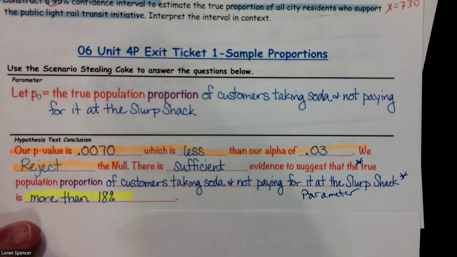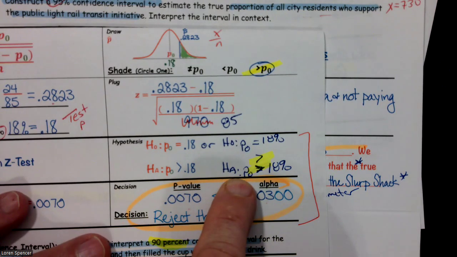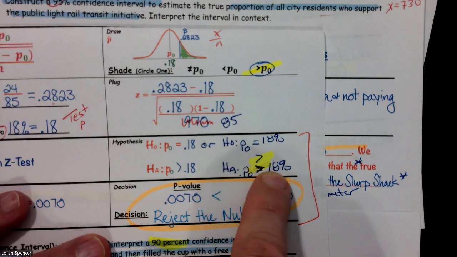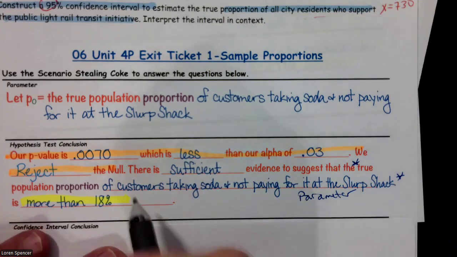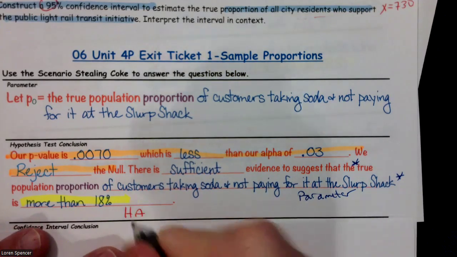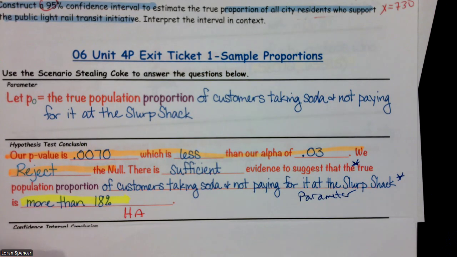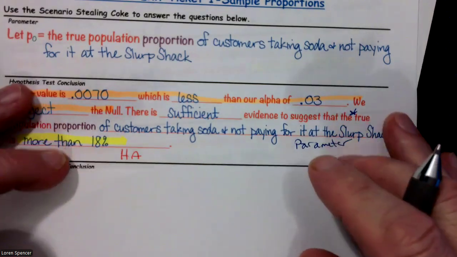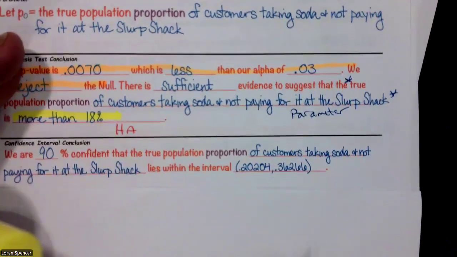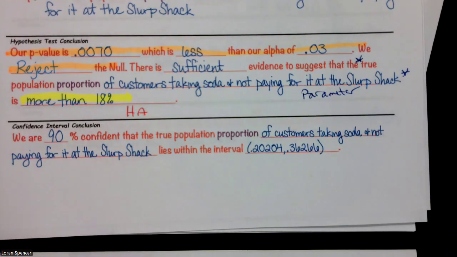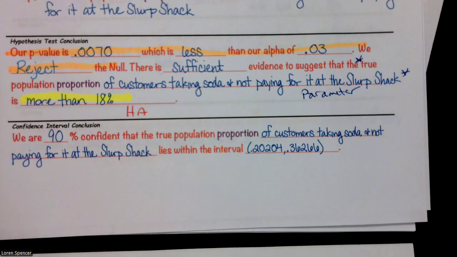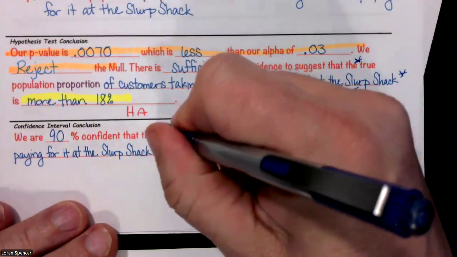All right. More is another way of saying greater than. And look, the proportion is greater than 18%, more than 18%. That came right off of our alternative. So this part right here is just a restatement of our alternative hypothesis. So that's our HA. For the confidence interval, well, we are 90% confident the true population proportion of customers taking soda and not paying for it at Slurp Shack lies within our interval. Well, once again, this is just a restatement